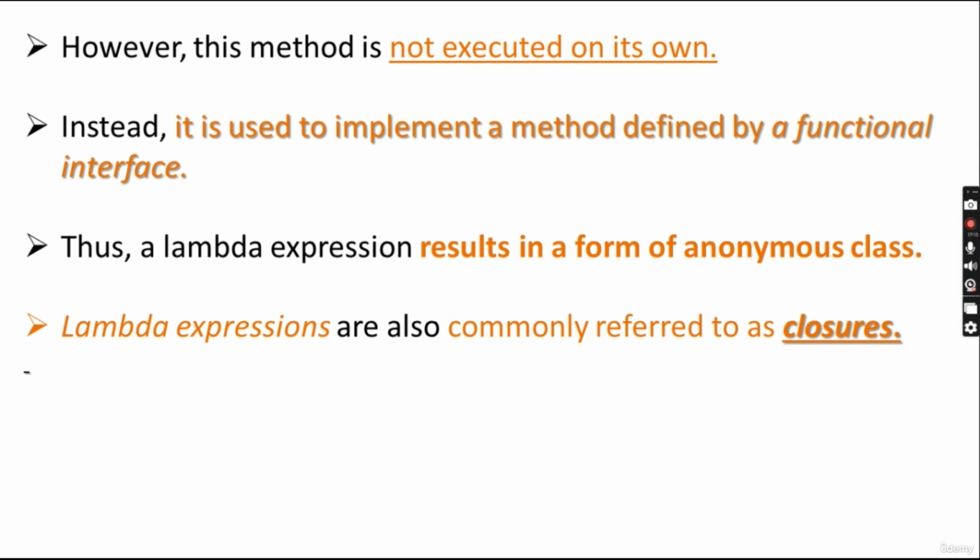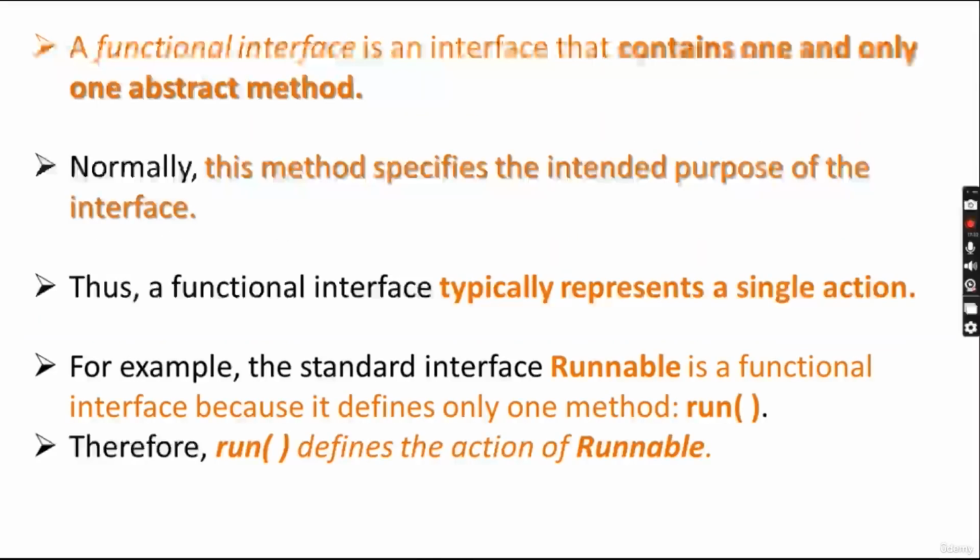A Lambda expression results in a form of anonymous class, a class that has no name. Lambda expressions are also commonly referred to as closures. So a closure is equivalent to a Lambda expression. A functional interface is an interface that contains one and only one abstract method.